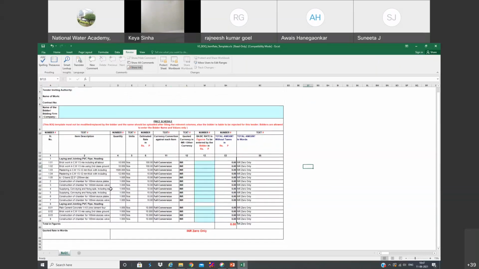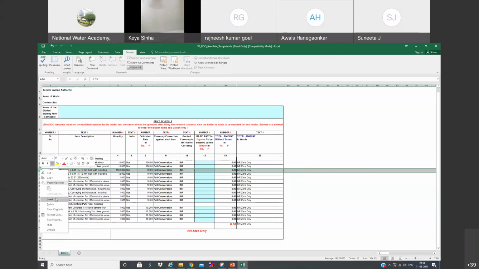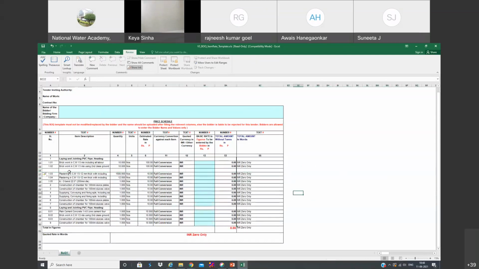The only thing is you have to apply your skills so that the format of this Excel is not destroyed. We have to keep it as it is. The format should be intact. You can add rows here. There won't be any issue. You can select here, and you can add like this. You can add the name also. No issue, whatever items here.